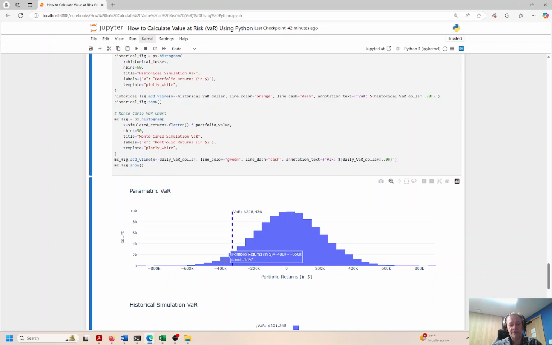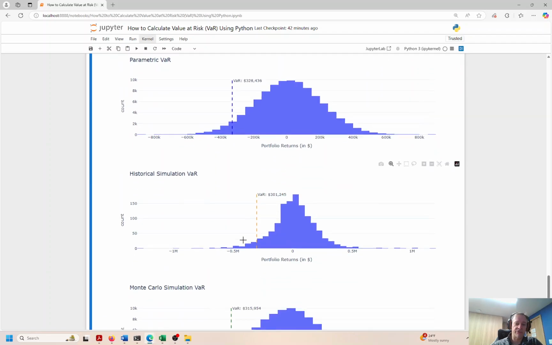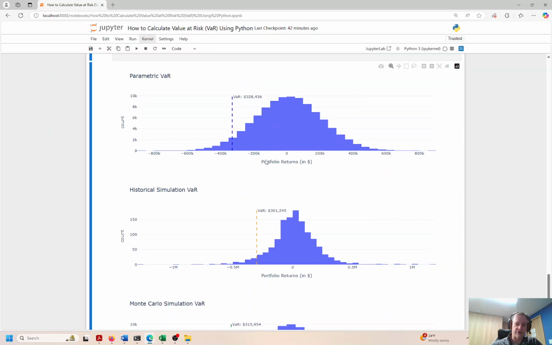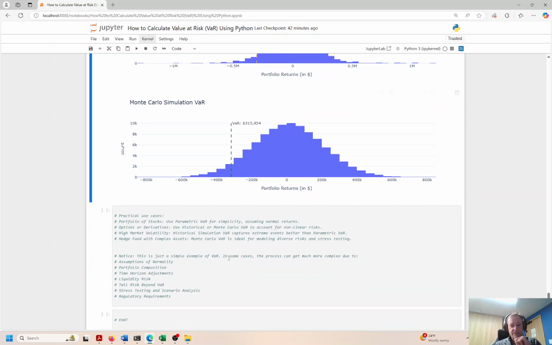So again, the parametric VaR 328, this is all by itself. The chance of losing anything to the left of this line is only 5%, highly unlikely, but again, it could happen. The historical VaR is 301,000. Okay, and you can see how it's not quite a bell-shaped curve, but somewhat normal-shaped, right? The parametric VaR is very bell-shaped, and the Monte Carlo simulation tends to be somewhat bell-shaped because you're running 10,000 scenarios. So over time and over so many scenarios, things are basically going to distribute in a pretty normal fashion, and that's exactly what we see here. And the VaR is 315 with 95% confidence interval, right?